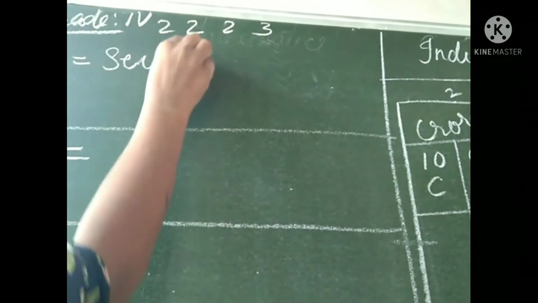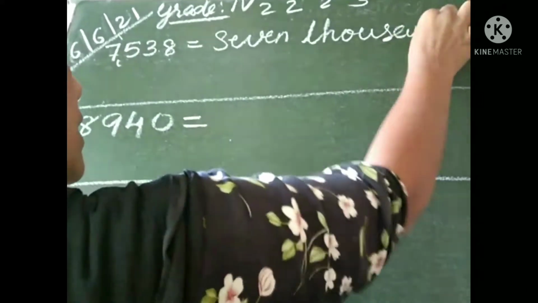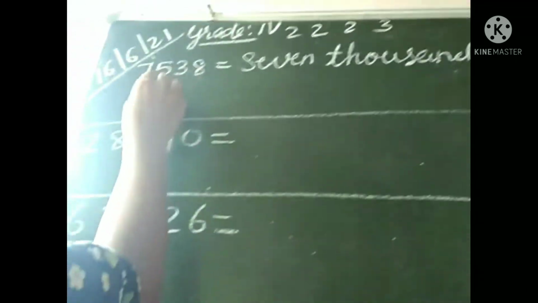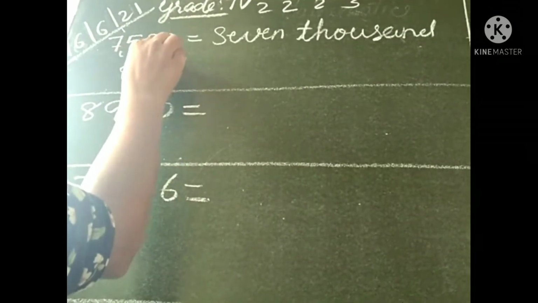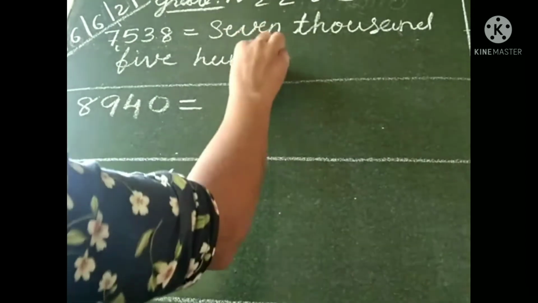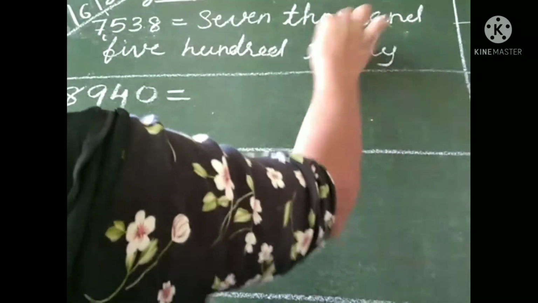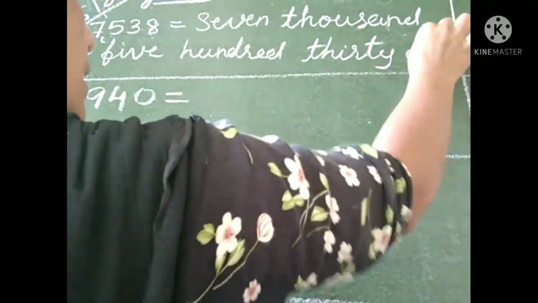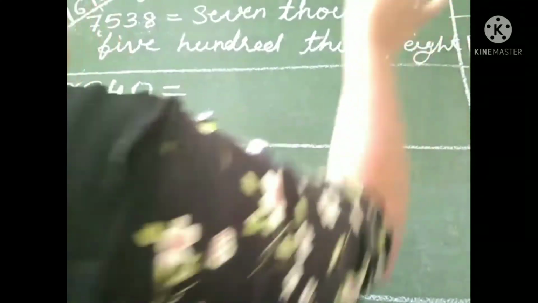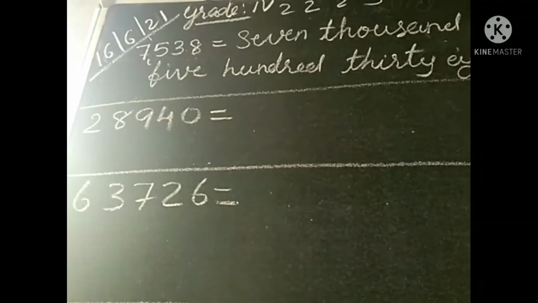Understood? 7,000. And the other 3 numbers we can read together. 7,000. Next 500, that is 100, 500. And the next 2 numbers, 38. Understood? How to write? 38. Read once more: 7,538.